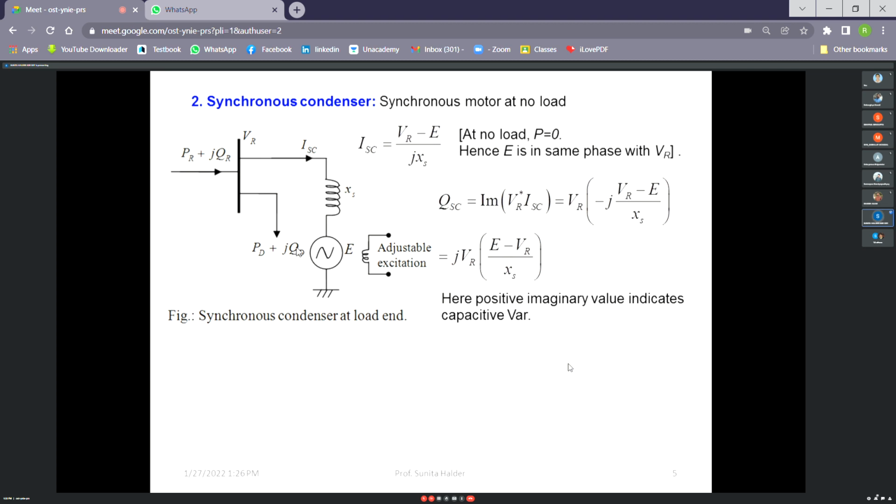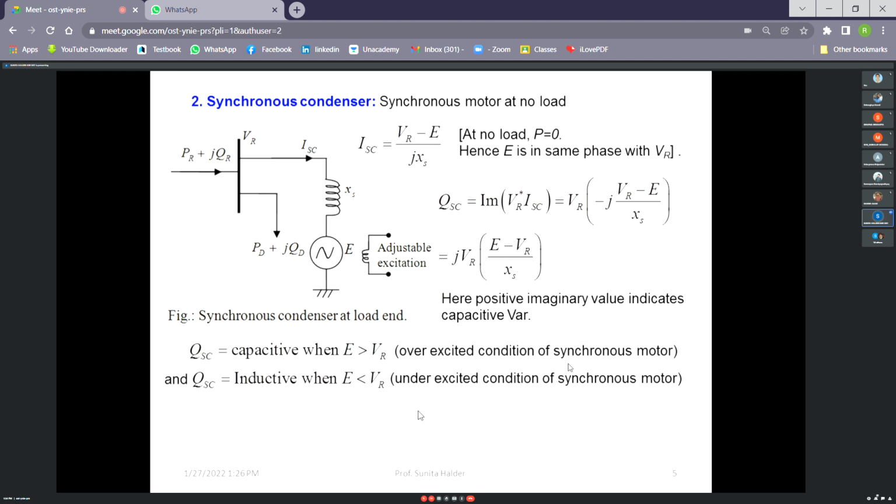So just by controlling the excitation, the synchronous motor can be used as a capacitor as well as an inductor. And this capacitor or inductance variation may be smooth, because we are controlling the excitation. Only one disadvantage is that since it is a machine, there will be wear and tear. So the maintenance of this machine is higher. Otherwise, it is a very good compensator. Okay, whatever I have talked about is written here.